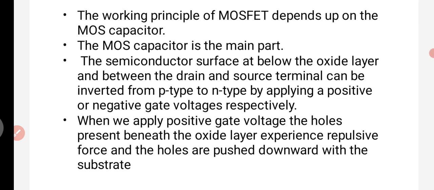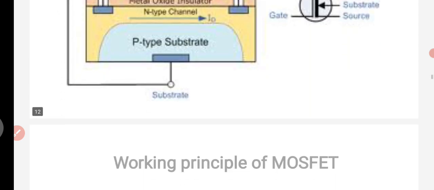So that is the third point. The semiconductor surface below the oxide layer and between the drain and source terminals can be inverted from p-type to n-type by applying a positive or negative gate voltage respectively. When we apply the positive gate voltage, the holes present beneath the oxide layer experience a repulsive force and are pushed downward into the substrate.